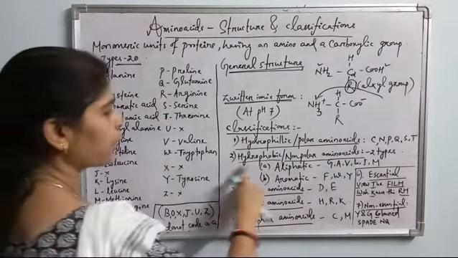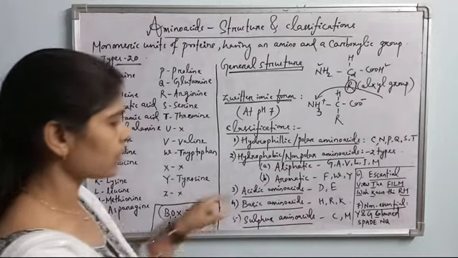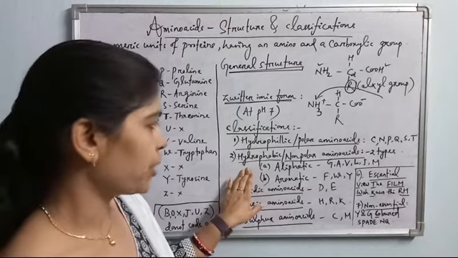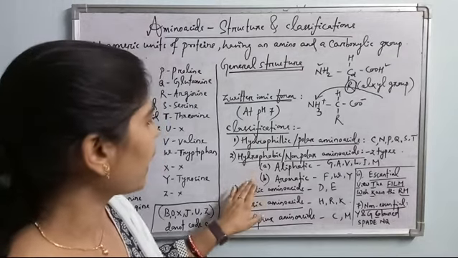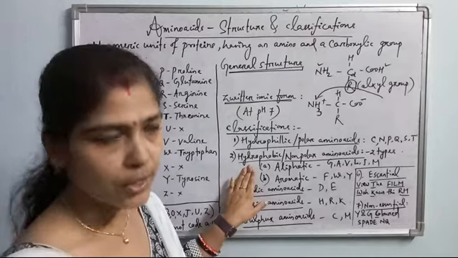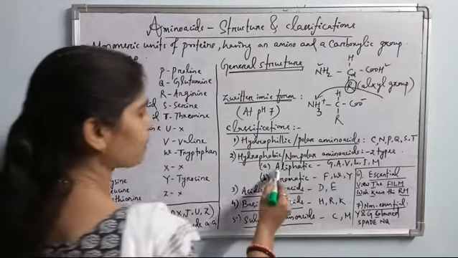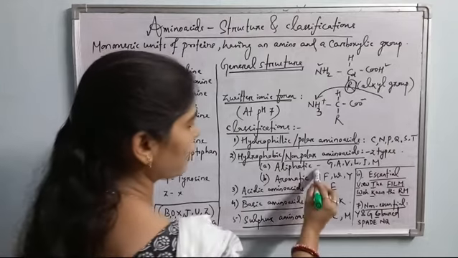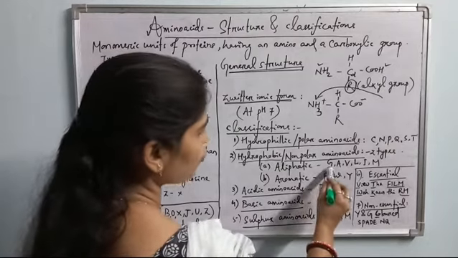Then second, hydrophobic or non-polar amino acids. These amino acids do not react with water molecules. These are hydrophobic by nature, and these are of 2 types depending upon the side chain, aliphatic and aromatic. Hydrophobic aliphatic amino acids are represented by GAVLIM.